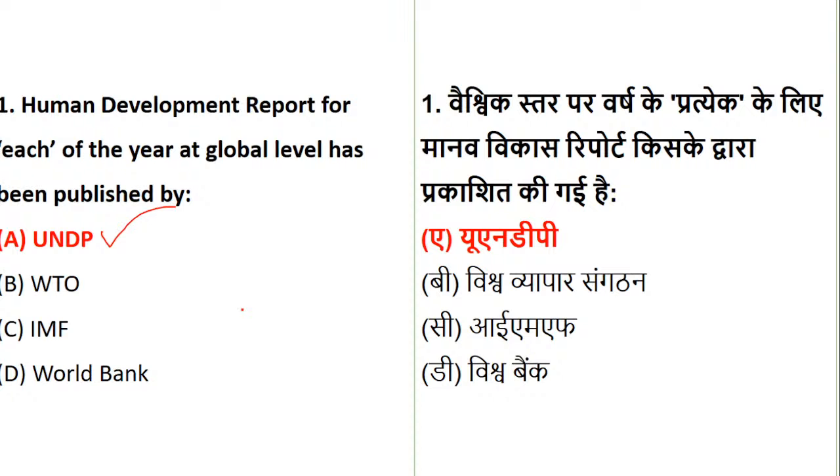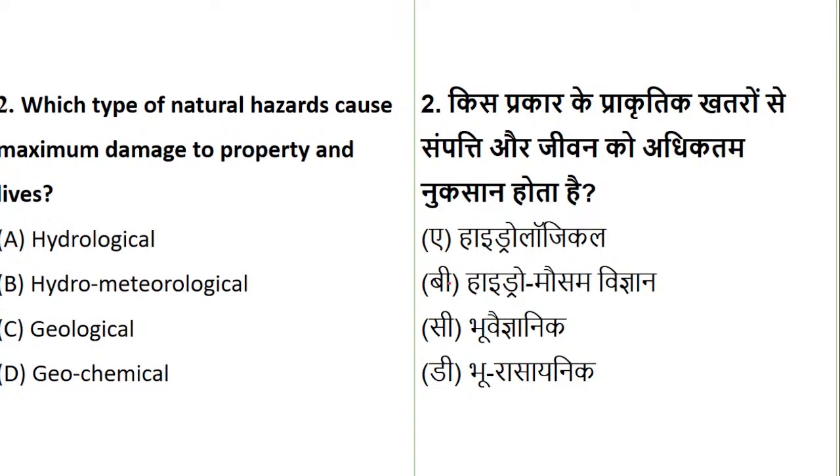The theory classes are over. This is MCQ class, but in MCQ also there are some doubts, so I have to explain theory wise. Okay. Now, second question is on natural hazard. Which type of natural hazard has caused maximum damage to the property and lives? Here they have given you certain hazards, out of which you have to tell which of the hazards has resulted into maximum damage to the property and the lives. That is hydrological, hydrometeorological, geological or geochemical. So out of the given damages, which is the one which has resulted into maximum damage? So is this option number 1, 2, 3, 4? So you have to tell me the right option.